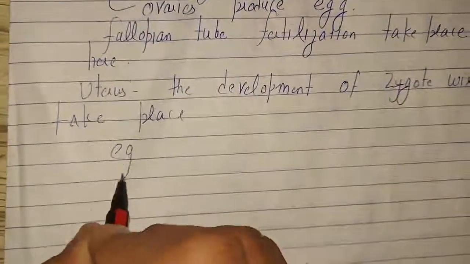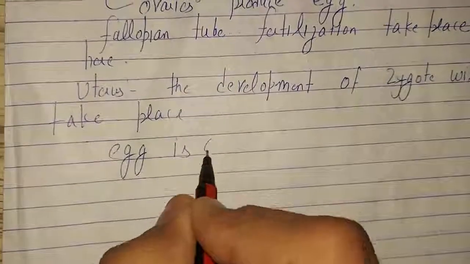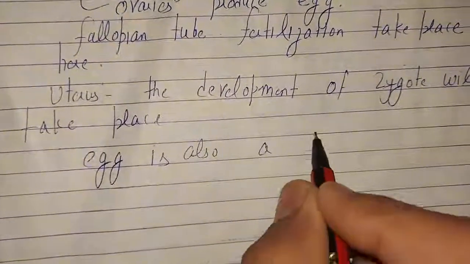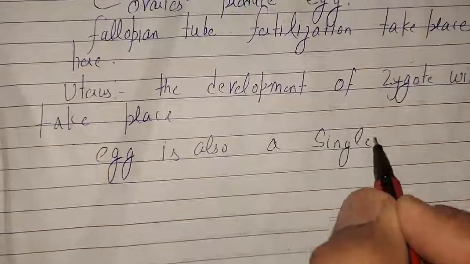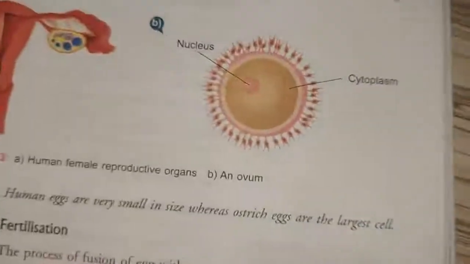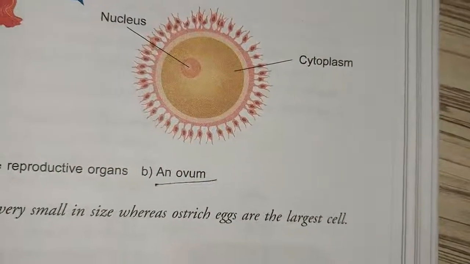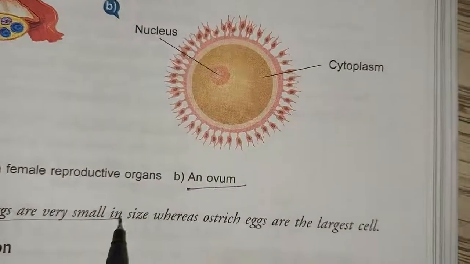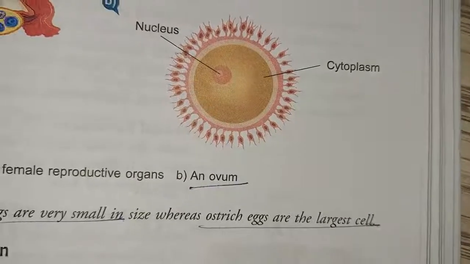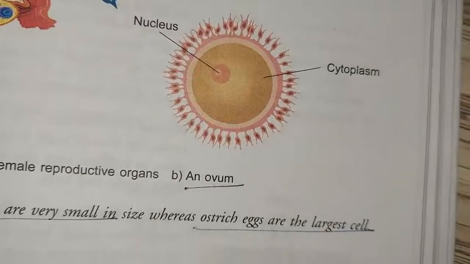An egg is also a single cell. You must draw the diagram of the egg also like this. This is the egg, also known as ovum. Human eggs are very small in size, but ostrich eggs are large. Clear? So this is the concept.